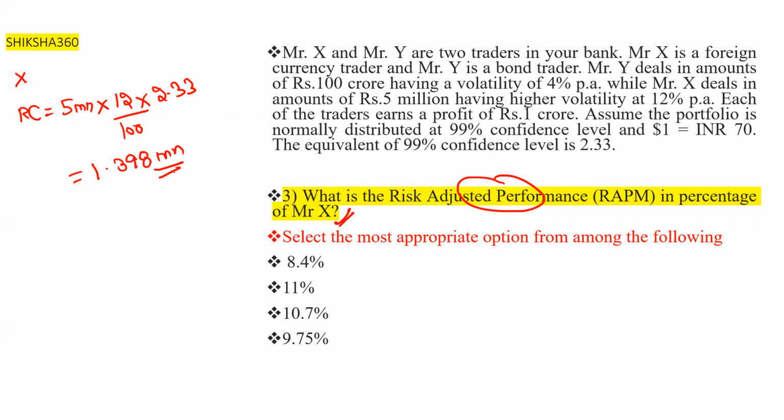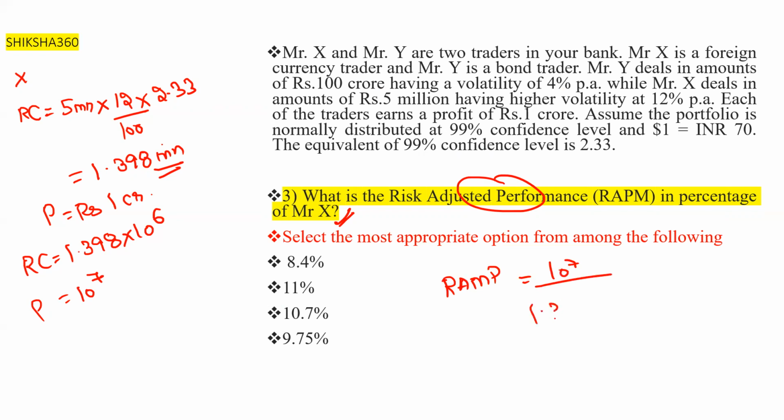Here we have 1.398 million, and profit is 1 crore. So the units are different, and we will convert into rupees. The risk capital is 1.398 into 10 raised to power 6, and profit is 1 crore, which comes out to be 10 power 7. So what do we have to calculate? RAPM: 10 power 7 upon 1.398 into 10 power 6 into 100. So we can say 1000 divided by 1.398.